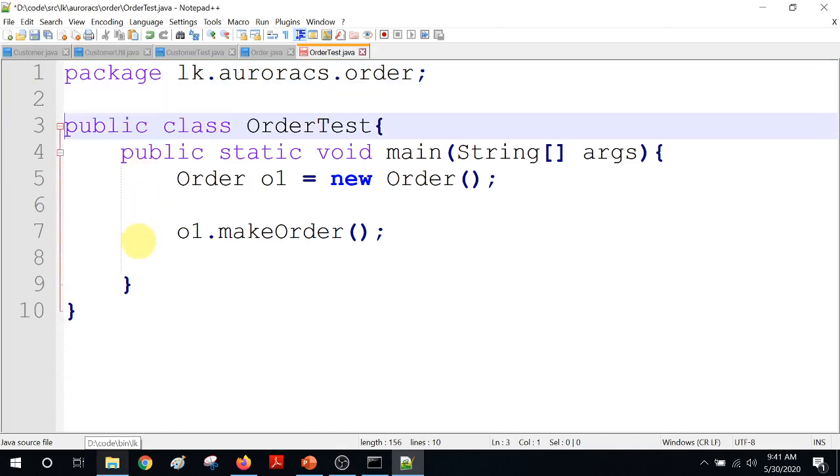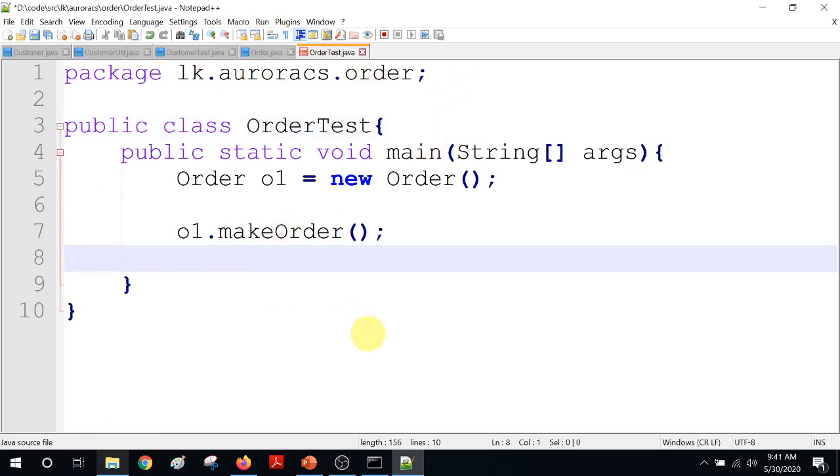But if you do that, all those classes are going to belong to the package, because you can have only one package statement, and that package statement must be the first line in your source file. Okay, so those are a few things that you have to remember. Now that is how to create classes in packages.